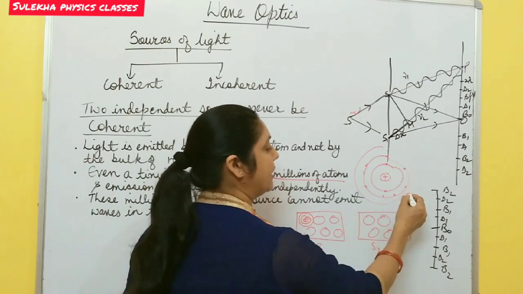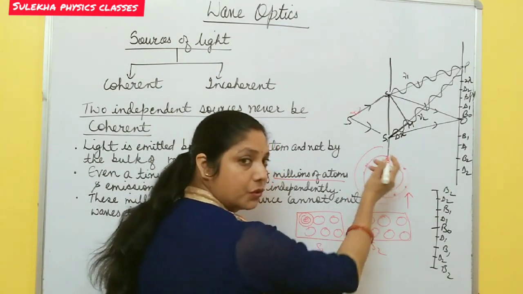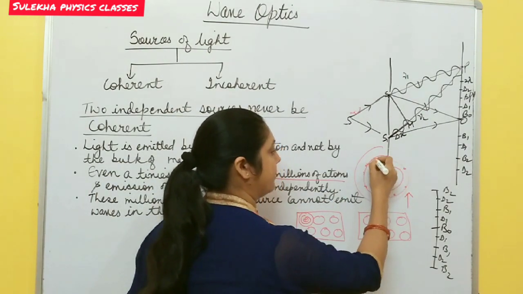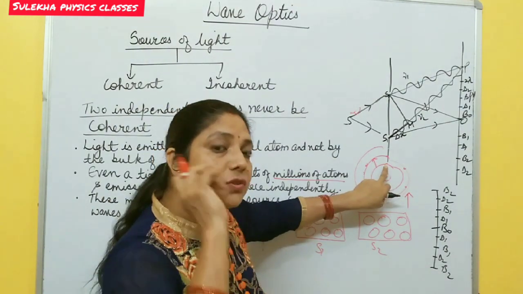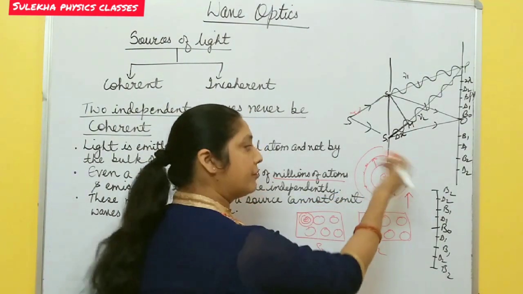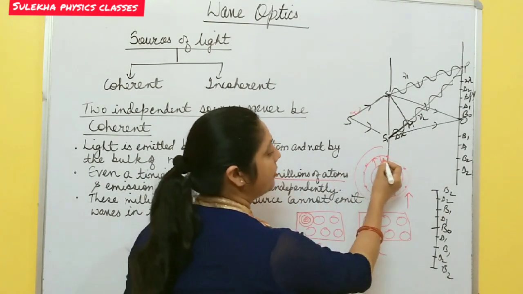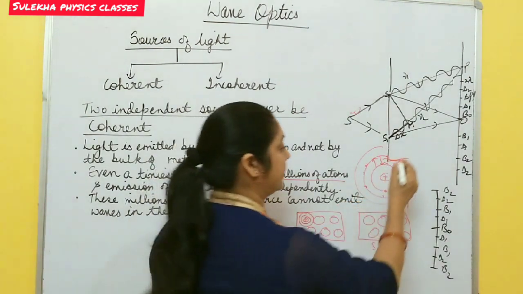If you supply some energy to this atom, then the electrons in the innermost orbit gain that energy and go to a higher energy state. But these electrons feel comfortable in their own shell, so after some time each comes back to its own shell by emitting a photon of energy. This photon is nothing but light energy.